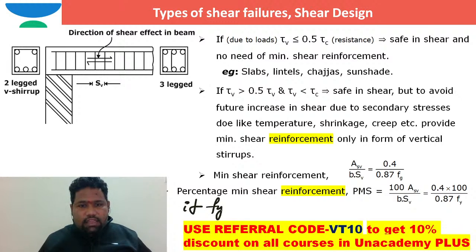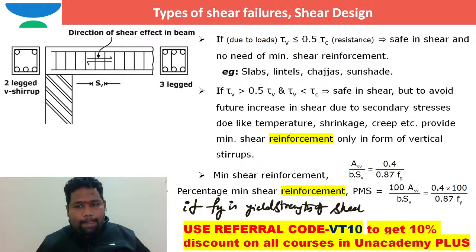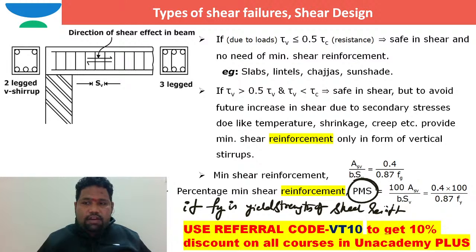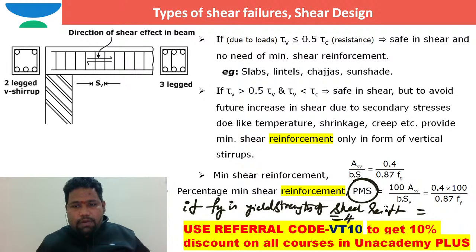If fy is the yield strength of shear reinforcement, then what is the percentage of minimum shear reinforcement? If the yield strength is 415 megapascal, Fe 415 I am using, the minimum shear reinforcement is 0.4 into 100 by 0.87 into fy.